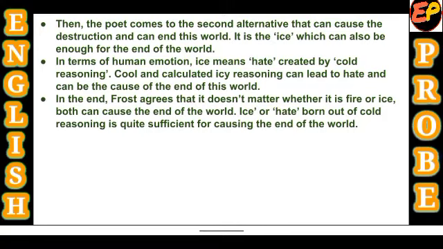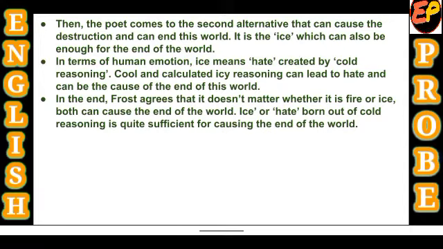In the end, Frost agrees. Frost means the poet Robert Frost. He agrees that it does not matter whether it is fire or ice, because both can cause the end of the world. Both have the potential, both have the capacity to destroy this world. Ice, or hate born out of cold reasoning, is quite sufficient for causing the end of this world. So this is all about this poem. This is a summary of the poem.